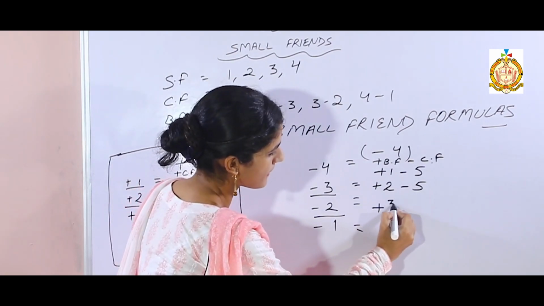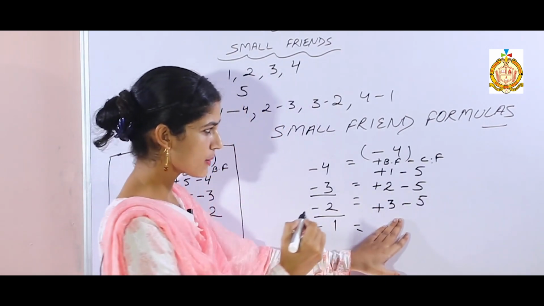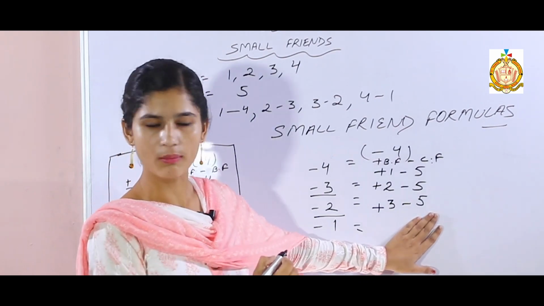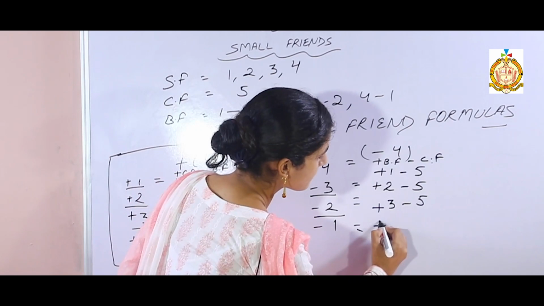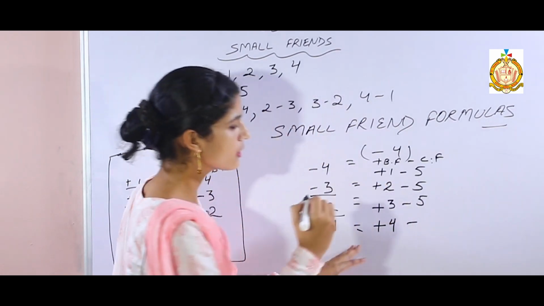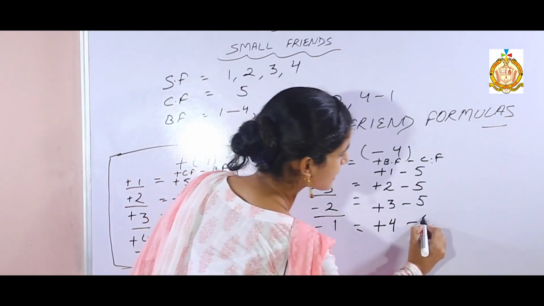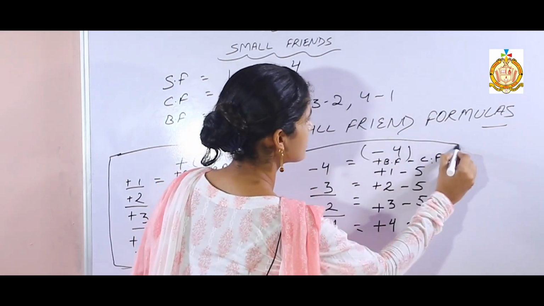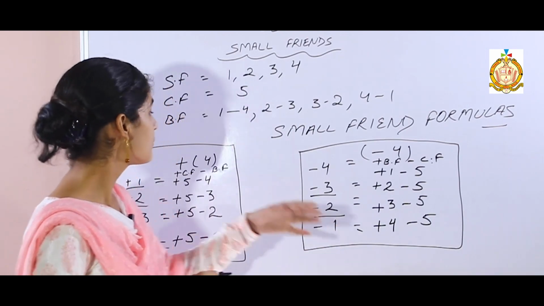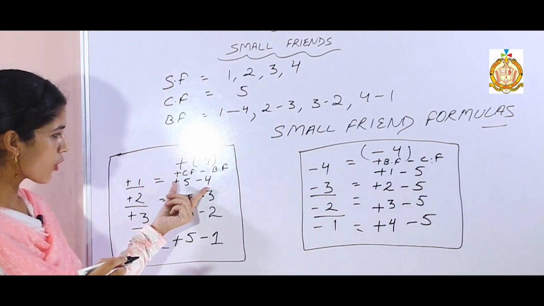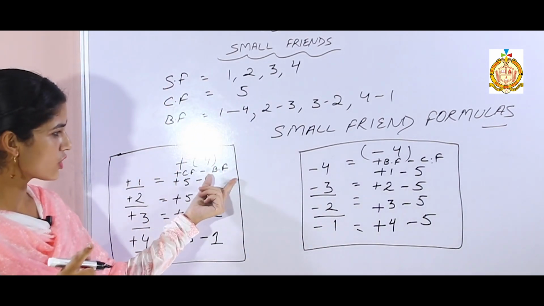Plus 3 minus 5. 3 is the best friend of 2 and 5 is the common friend. Now what is the formula of minus 1? Add best friend. Who is the best friend of 1? 4. Add 4 minus common friend. These 4 formulas contain negative sign. If we want to add 1, then the formula is add your common friend minus your best friend.